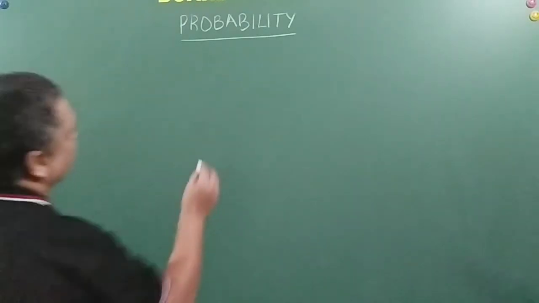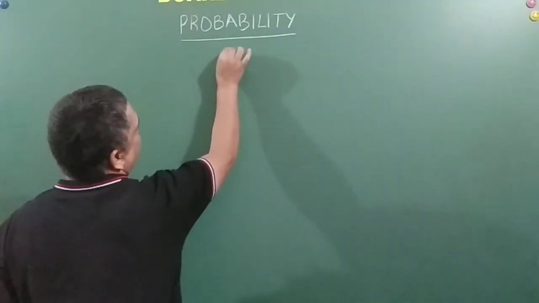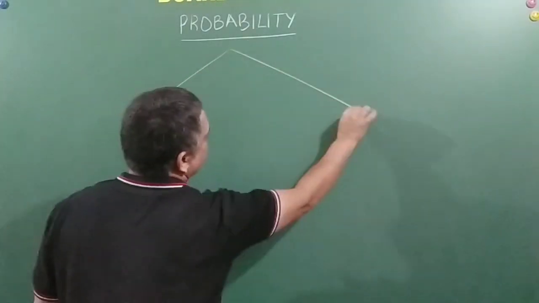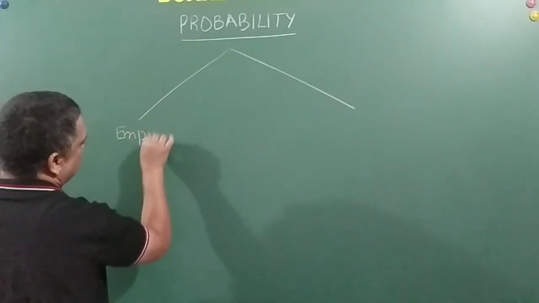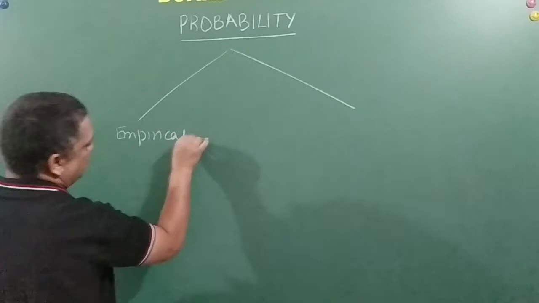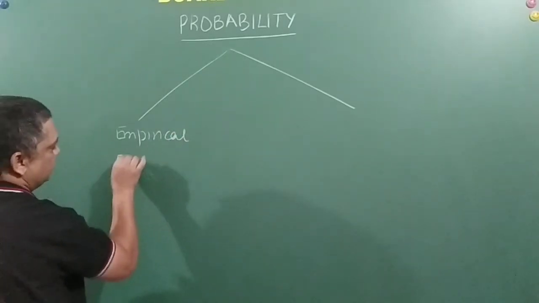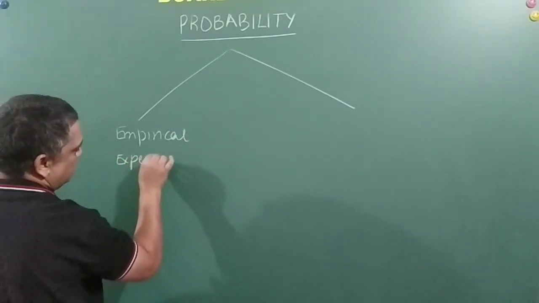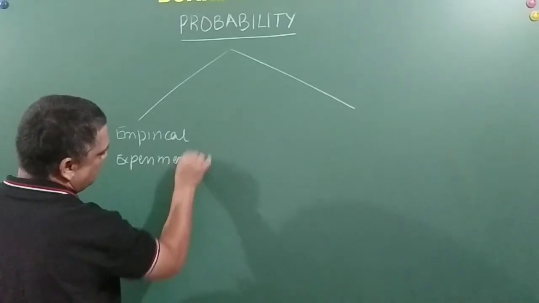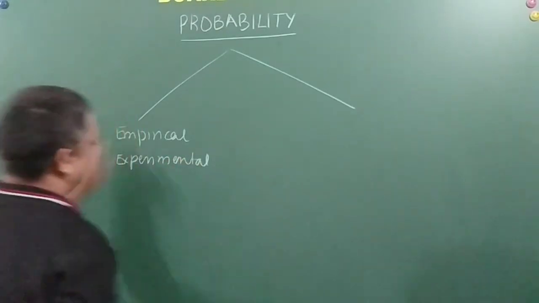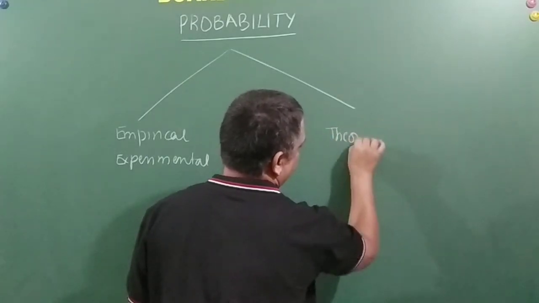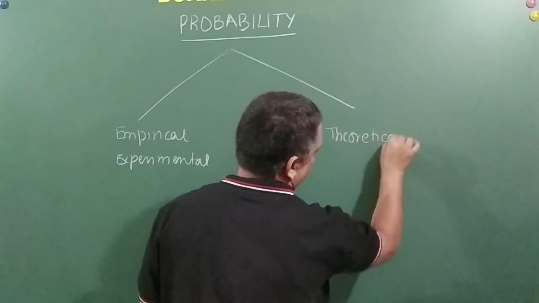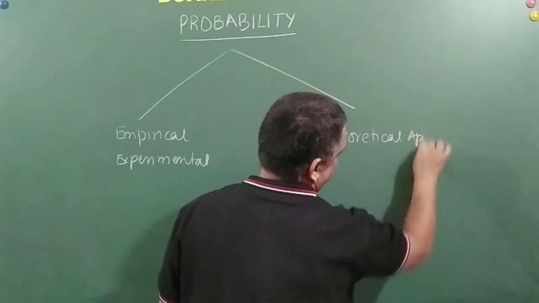First of all, friends, this probability is basically of two parts. It is empirical, or we can say experimental, which we have studied in 9th standard, and we are going to understand the theoretical approach of probability today.